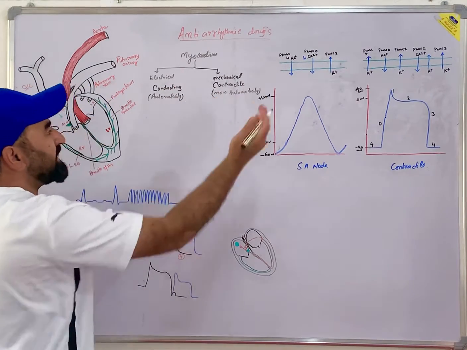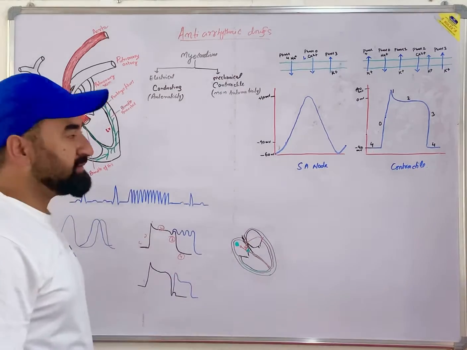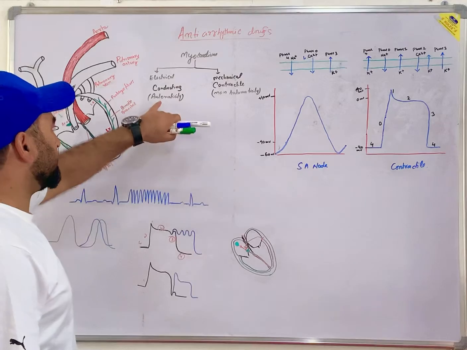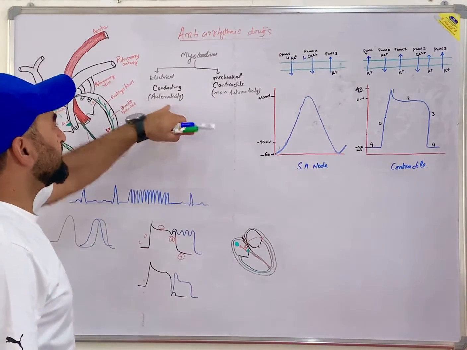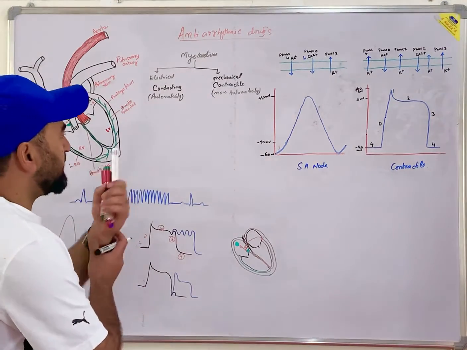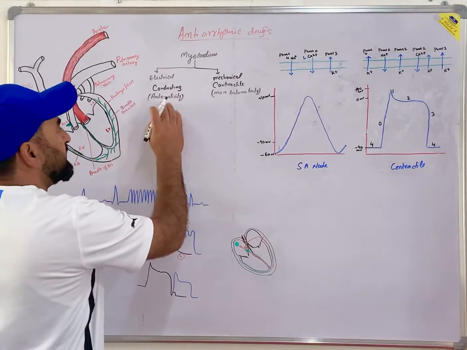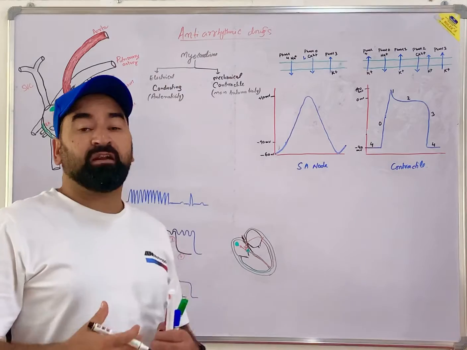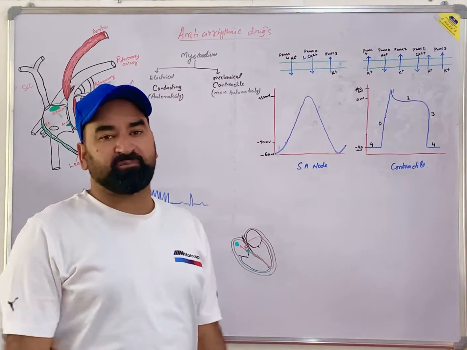They do not generate their own action potential, but depend on the electric potential which is conducted by these conducting cells. That means they are able to generate spontaneous depolarization.